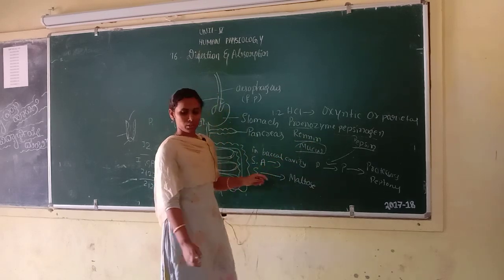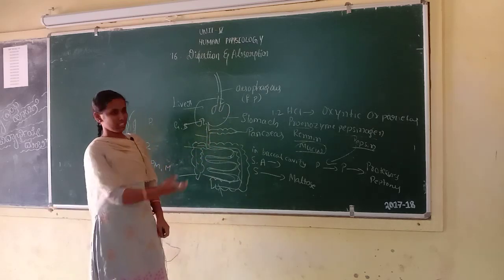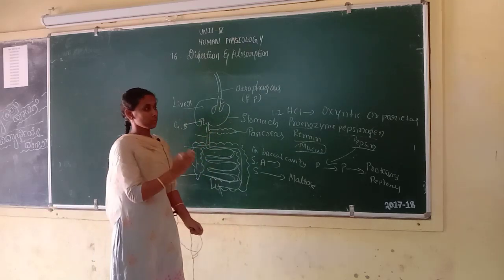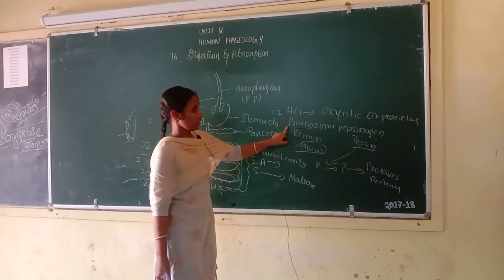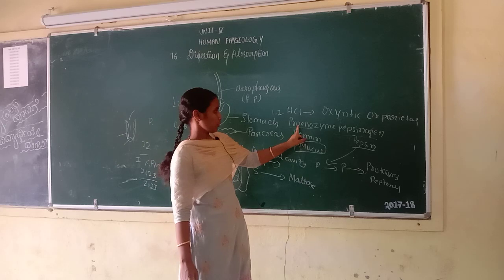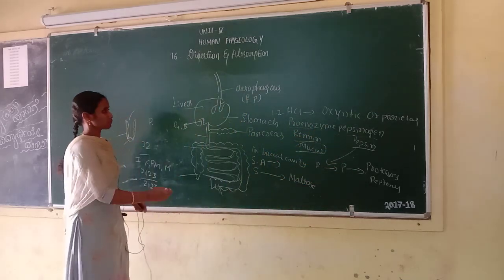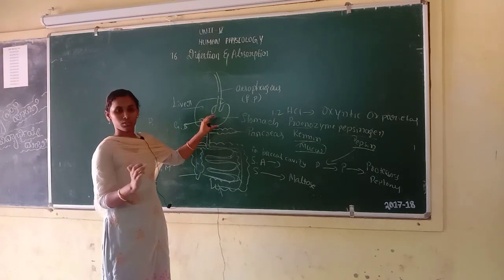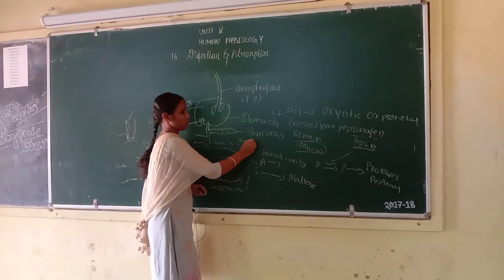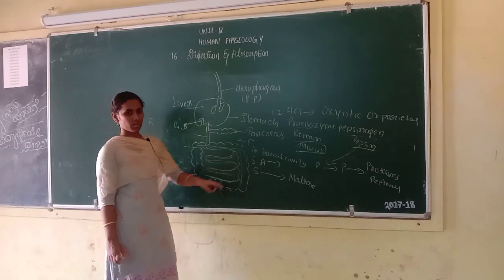Next, mucus protects the inner layer of the stomach from the HCl. HCl gives the acidic medium to pepsin and activates the pepsinogen. Next, the stomach stores food for 4 to 5 hours.